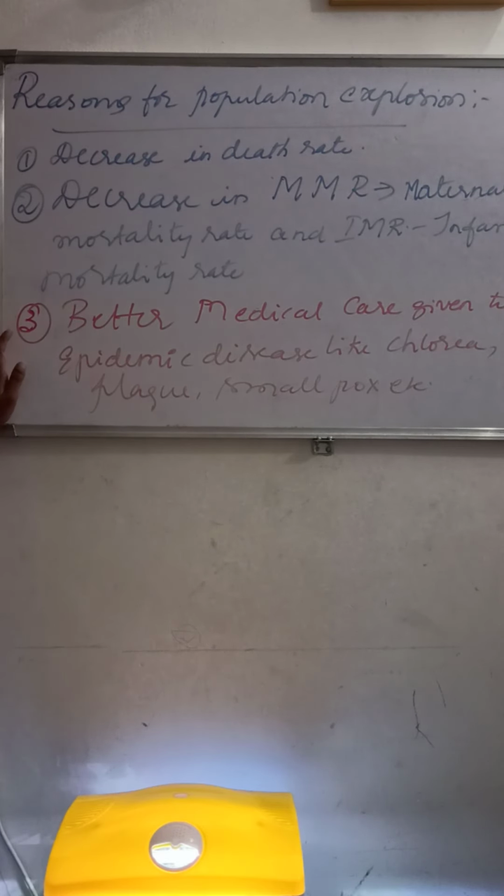The death rate has fallen, which means better medical care has been given for epidemic diseases like cholera, plague, and also smallpox. Now we are facing a pandemic disease called what? COVID-19, or we can say coronavirus.